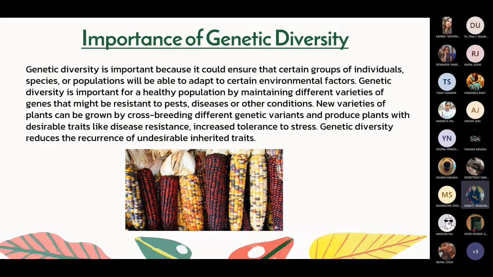So suppose just like in the previous slide I talked about Siberian Huskies, they have the ability to live in extreme cold climates. So if we have different genetic diversities, then we can ensure that some species can adapt to certain environmental factors, like some can live in extreme hot regions, some can live in colder regions.